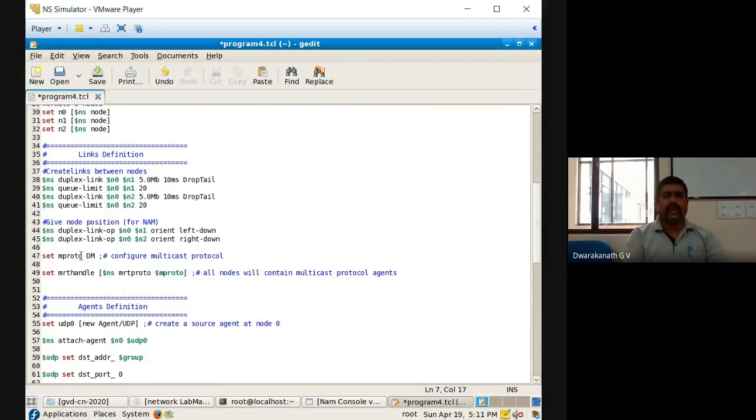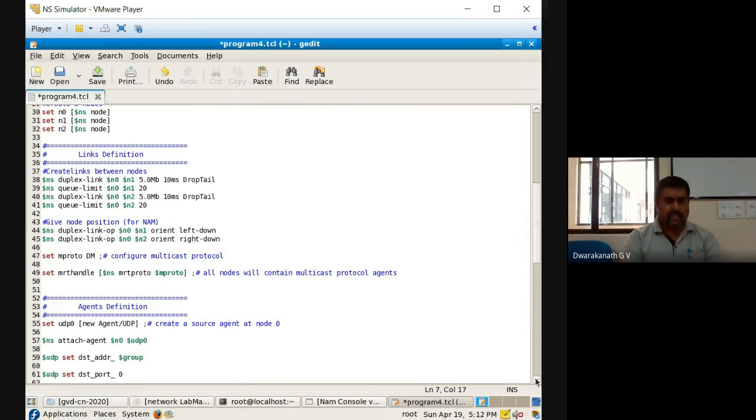Then we define DM as the multicast routing protocol, that is distance vector multicast routing protocol, and we assign that routing protocol to the MRT handle. So we are telling that the multicast routing protocol has been changed, and that is called DM.